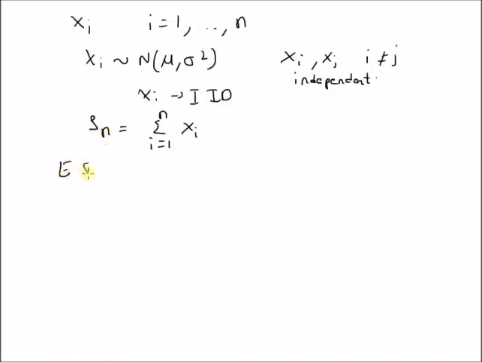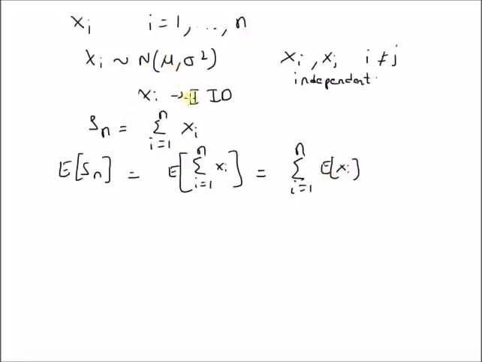So the mean of this new variable Sn, the sum, is given by expectation of the sum i equal to 1 to n xi. This is equal to summation of i equal to 1 to n expectation of xi. And from the definition of xi, since xi follows a normal distribution with mean mu, its expectation is equal to its mean. Therefore, this is equal to summation i equal to 1 to n mu, which is n times mu. Therefore, expectation of Sn is equal to n times mu.